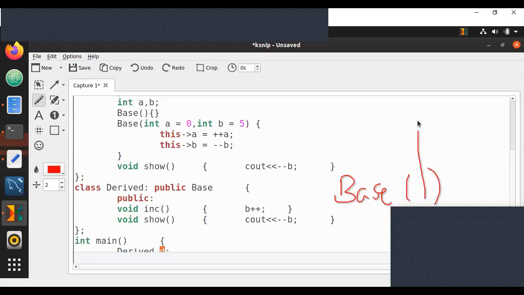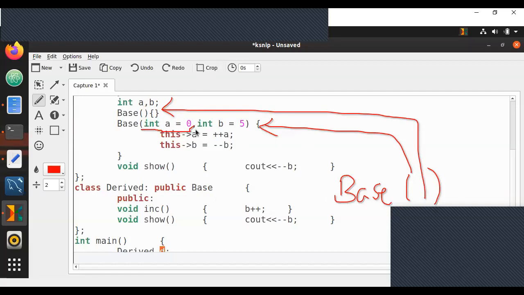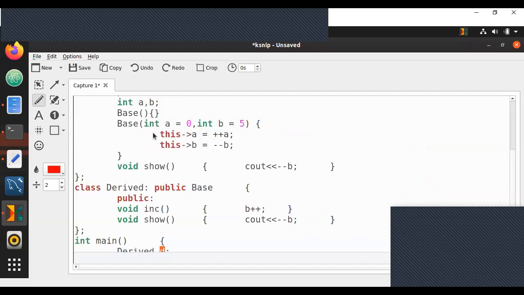Now, when it calls the base class constructor, it will call something like base with empty brackets. Will it go for the first function or the second function? This is slightly confusing because it can go to the first function since there are no parameters in it. It can also go to the second function because both parameters in this constructor are optional. Since they are optional, you can leave them empty and enter a value. That means this second constructor can also be written as a base with empty brackets.